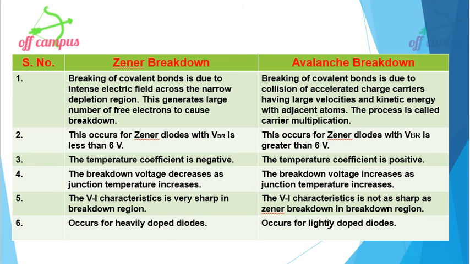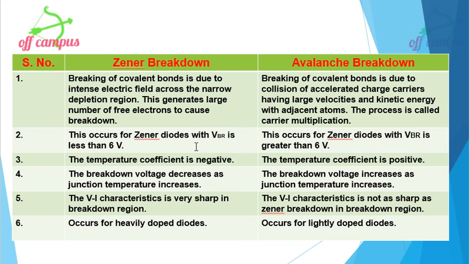We will see it again. In Zener breakdown, breaking of covalent bonds is due to intense electric field across the narrow depletion region. This generates a large number of free electrons to cause breakdown. Whereas in avalanche breakdown, breaking of covalent bonds is due to collision of accelerated charge carriers having large velocities and kinetic energy with adjacent atoms. This process is called carrier multiplication.